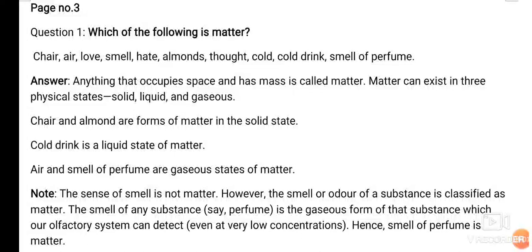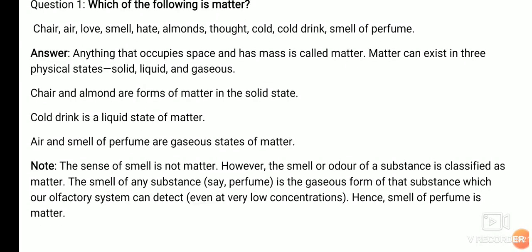Today we will discuss the blue question inside chapter number 1. On page number 3 we have the question: which of the following is matter? Here you can see certain things have been given: chair, air, love, smell, heat, almonds, thought, cold drink, smell of perfume. So what is matter?